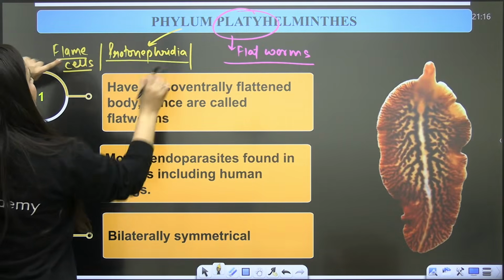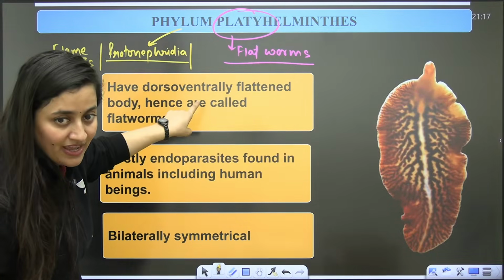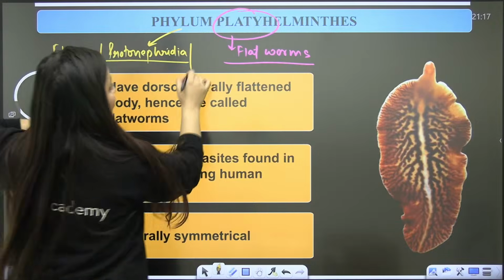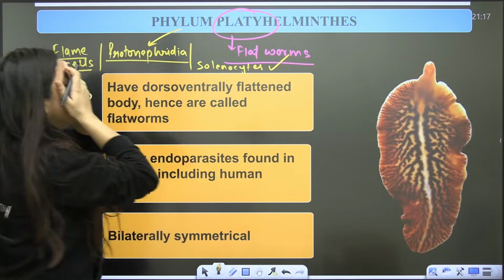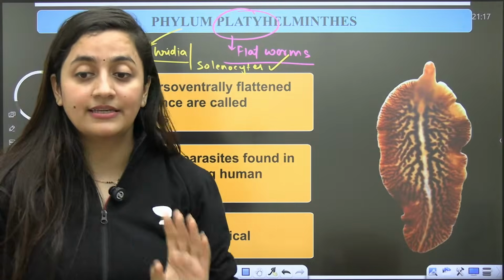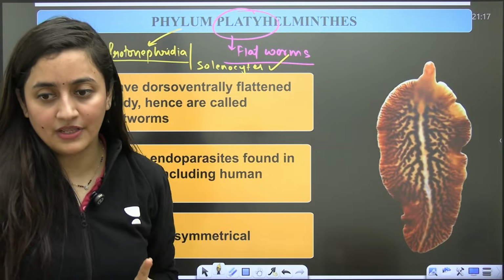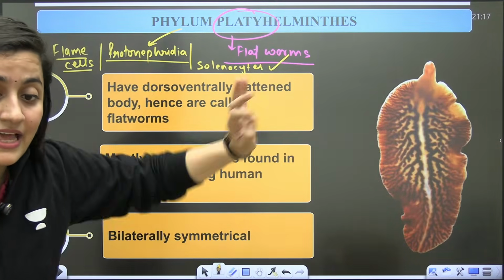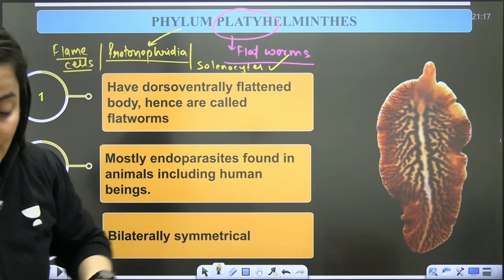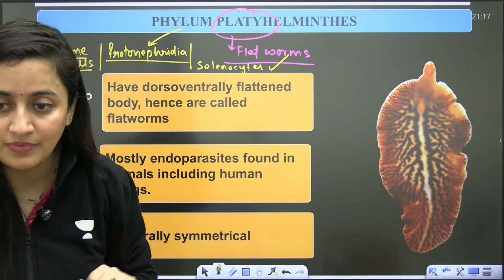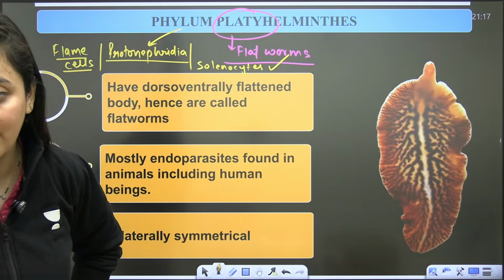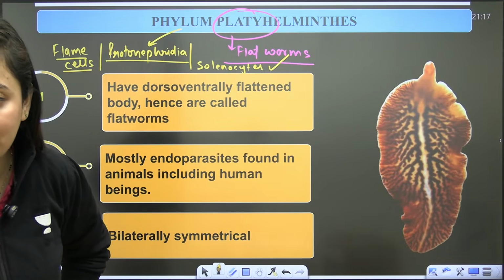In this platyhelminths, we will talk about the flame cells, the protonephridia, and the solenocytes. They are the excretory organ. This cell will help in the excretion or the osmoregulation. But in sponges, I told you, the water canal system will help there, so there you are not going to discuss that. Are you getting my point?